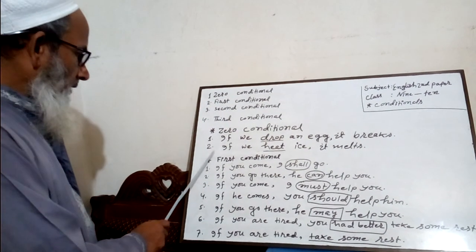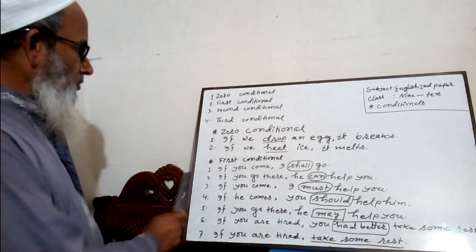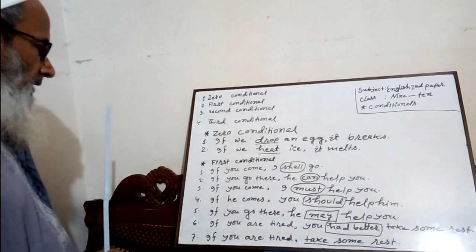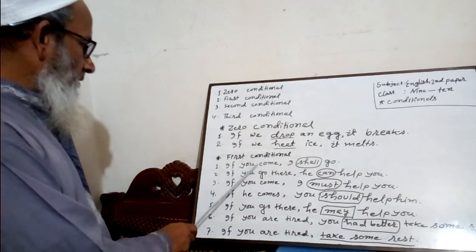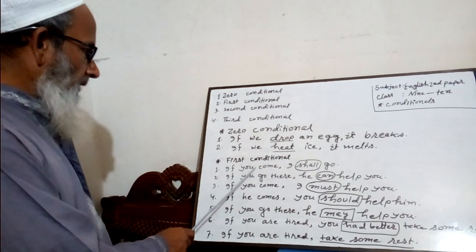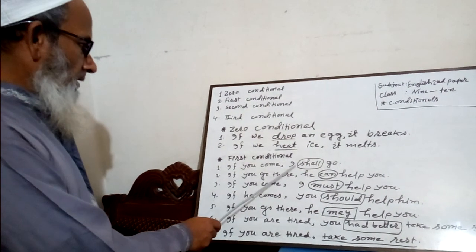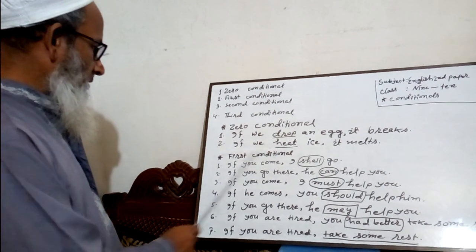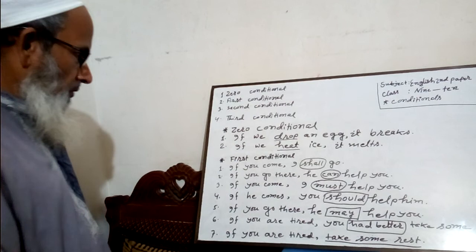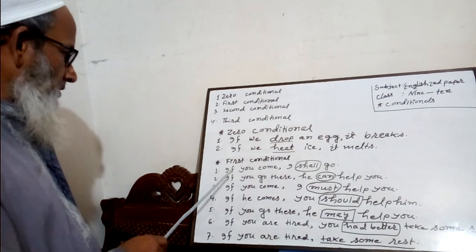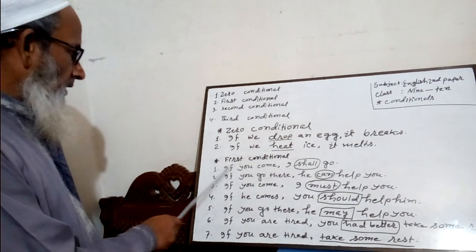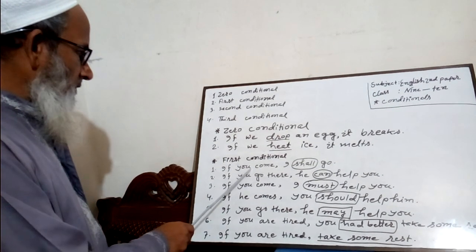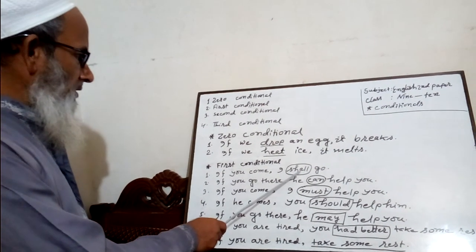Now I'd like to discuss the first conditional. The condition of being a first conditional is that the if clause is always in present tense and the main clause will be in future tense. Here are some examples regarding the first conditional. The first example is, if you come, I shall go. Here the if clause is present tense and the main clause is future tense.